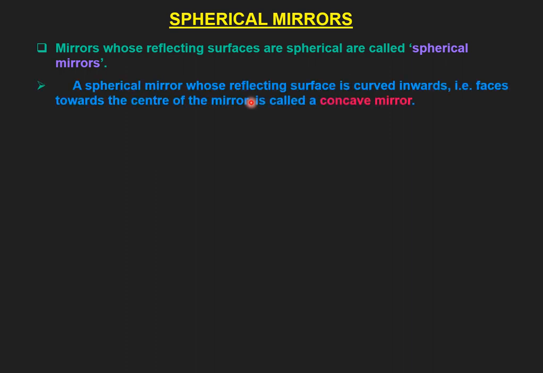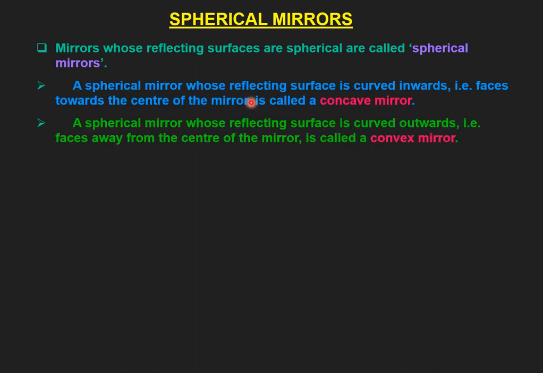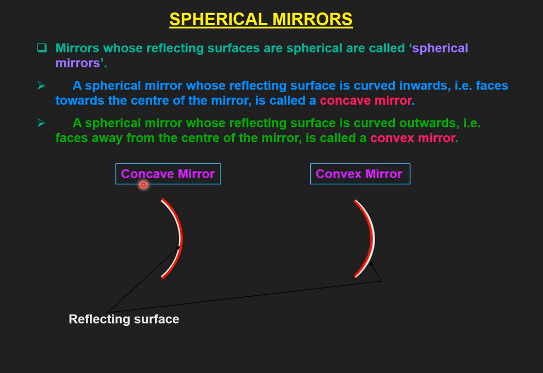Under spherical mirrors we have two types of mirror. First is concave mirror, second is convex mirror. From the diagram it will be very clear that in a concave mirror, this whitish surface is the reflecting surface, and this reddish surface is the painted surface. So a concave mirror is a spherical mirror whose reflecting surface is curved inward. The reflecting surface is this whitish one, which is curved inward, so it is called a concave mirror.